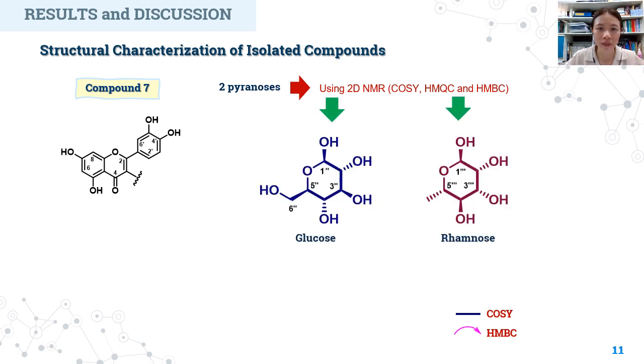It showed that these pyranoses were assigned as glucose and rhamnose. The anomeric proton of glucose presented at 5.1 ppm as shown, while the rhamnose presented at 4.5 ppm. And the other protons were assigned their location as shown in these figures.